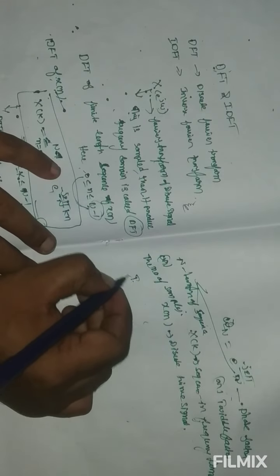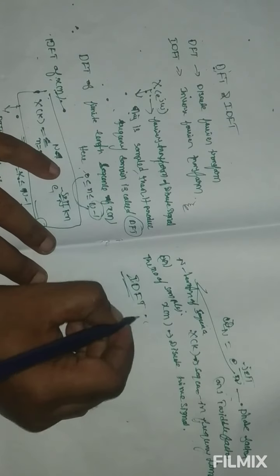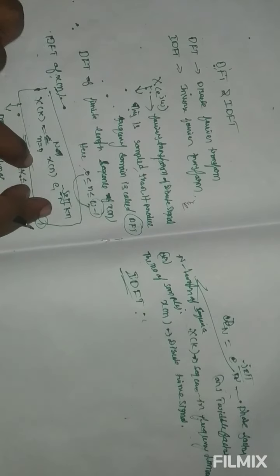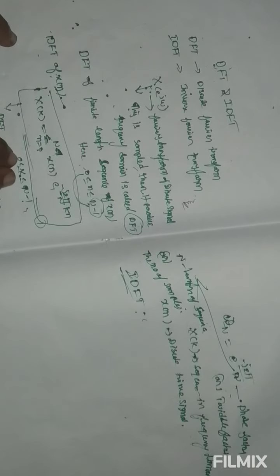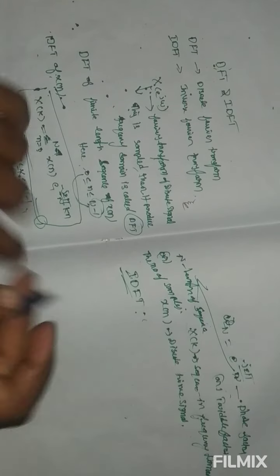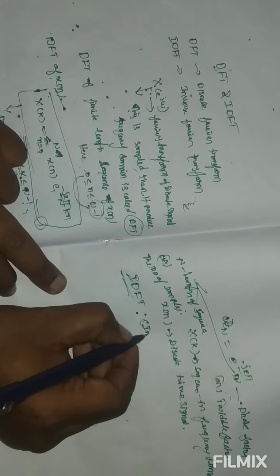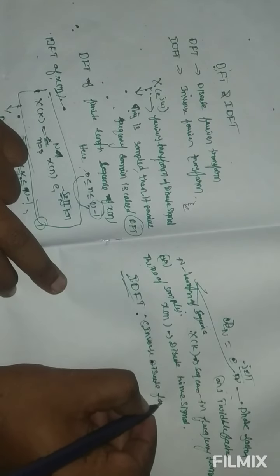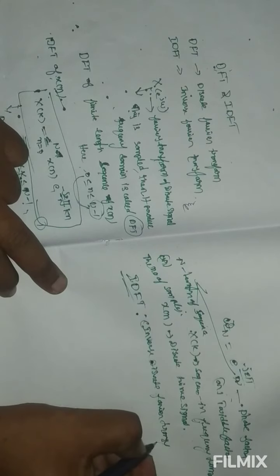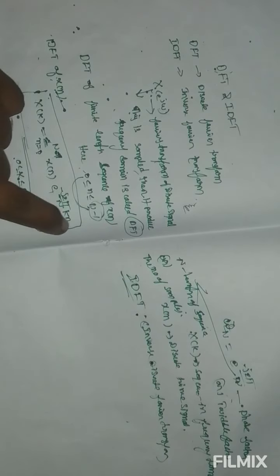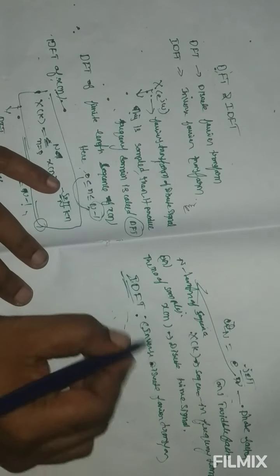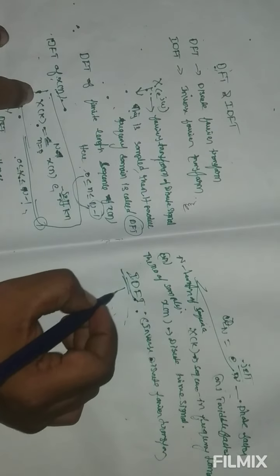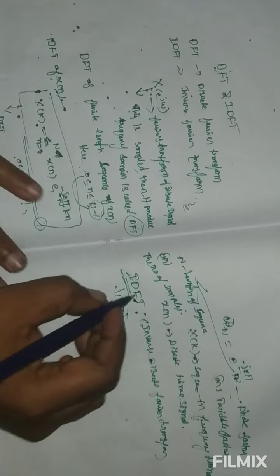Coming to the IDFT. The DFT expression is X of k equals sigma n equal to 0 to N minus 1, finite length x of n e power minus j 2 pi by N kn, here k is 0 to N minus 1. Coming to the IDFT, inverse discrete Fourier transform. This is the inverse of the discrete Fourier transform. We know the discrete Fourier transform is X of k, so the inverse discrete Fourier transform means x of n, small x of n.